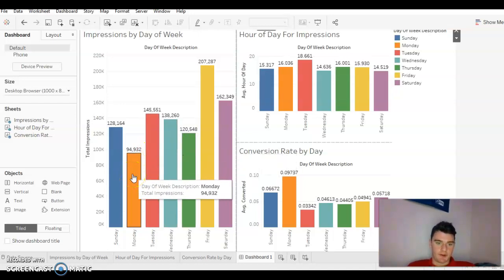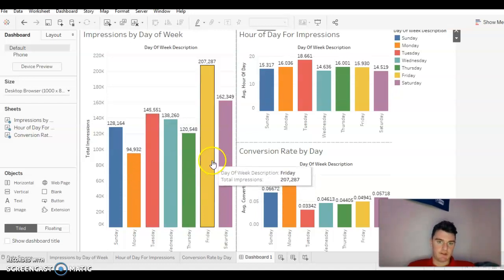So, a couple key takeaways. We have Monday with 94,000, which is the least amount of leads, and Friday with 207,000, which is the most.